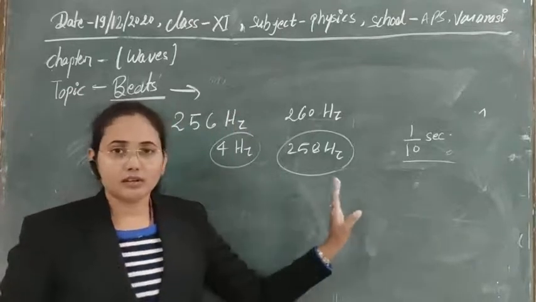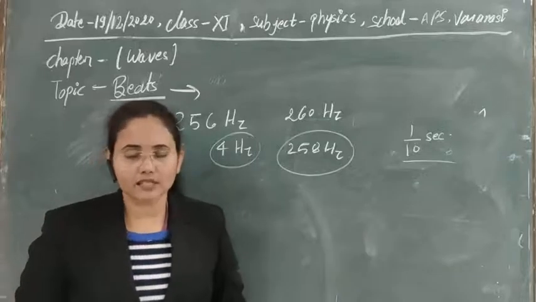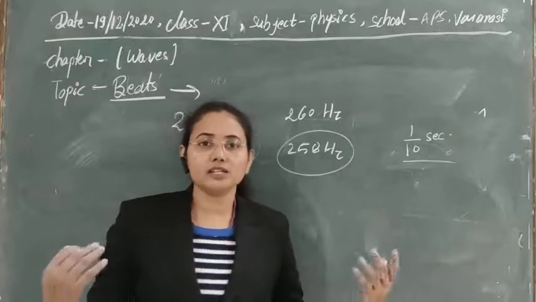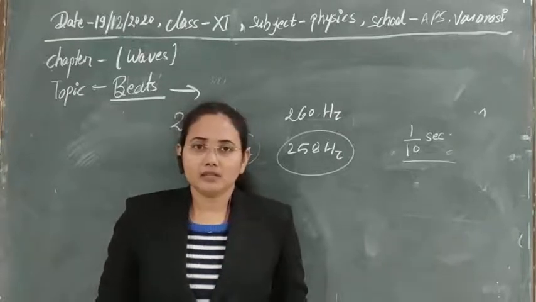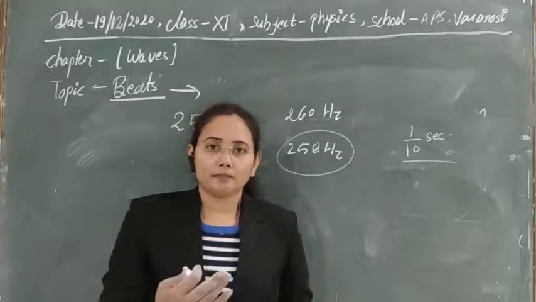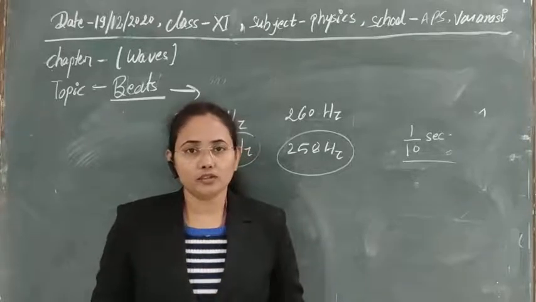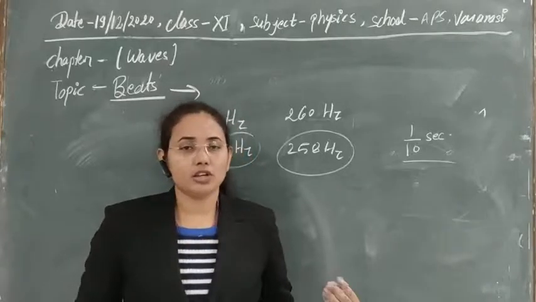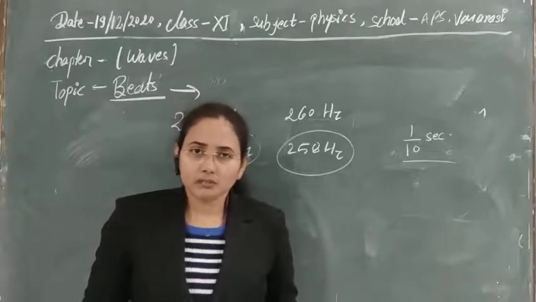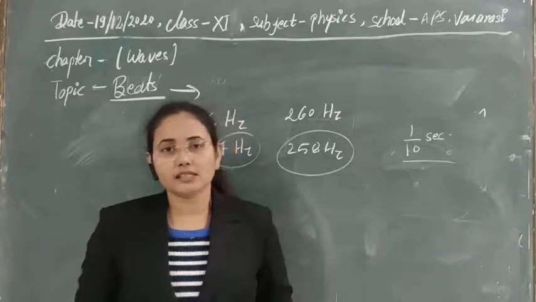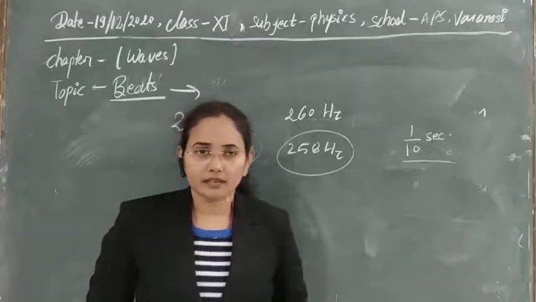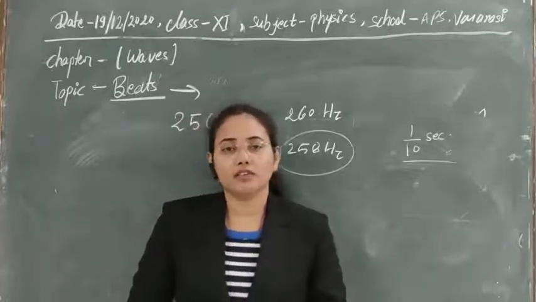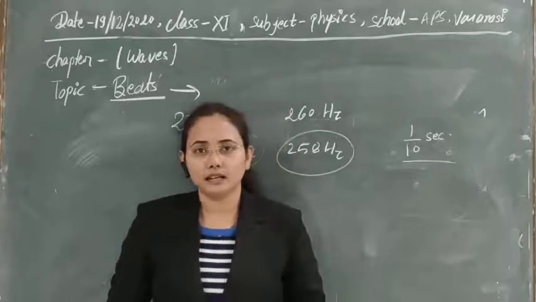So I think it is clear why we take a slight difference in the frequencies. If there is a greater frequency difference, then definitely our ears will distinguish them, and in that case we will not listen to any greater or lower intensity points. So we will not hear the beat phenomena at that time. Beat phenomena is actually going on there also, but our ears can distinguish them, so we will not feel it. So for that case the difference in frequencies should always be less than 10 hertz.